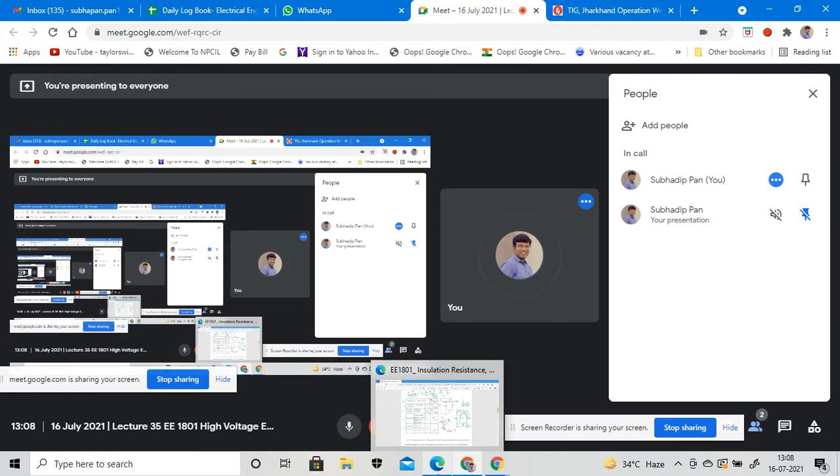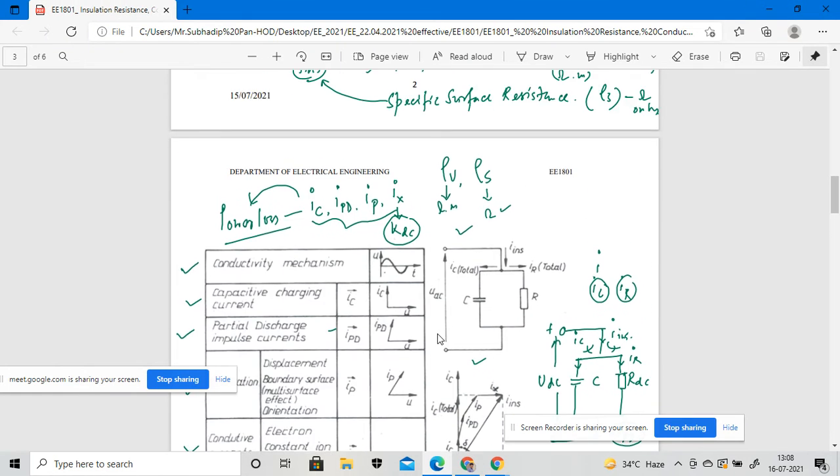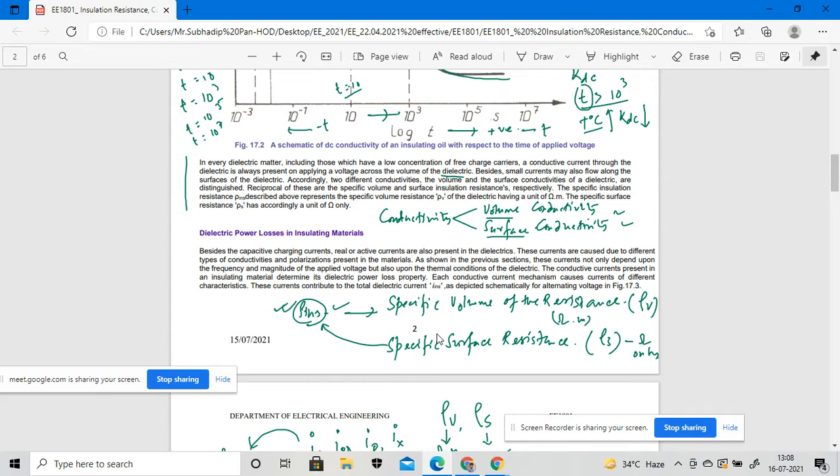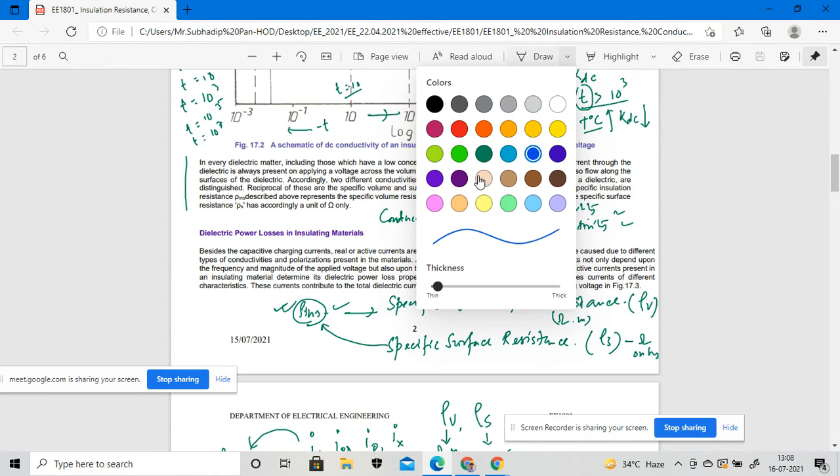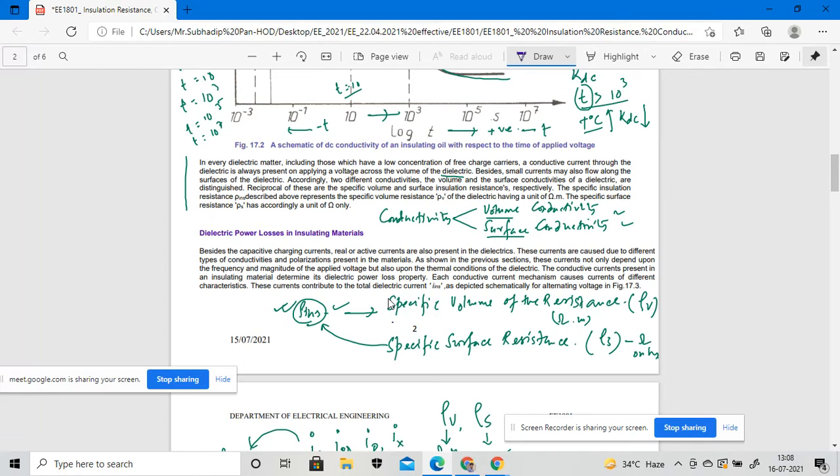Starting from the dielectric power loss of the insulating material, that we will discuss today. First we have to discuss the dielectric power losses for the different insulating materials, right?